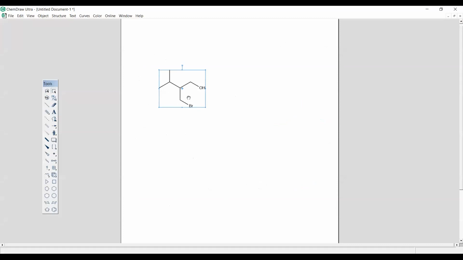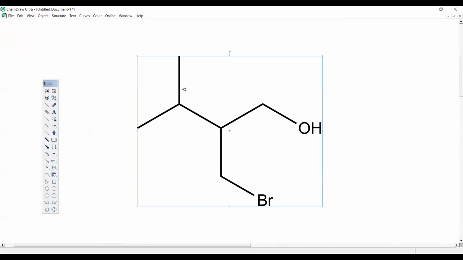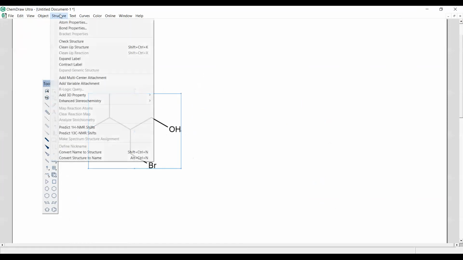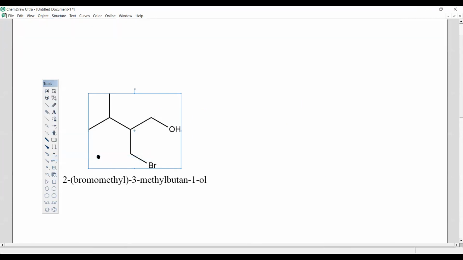Yes, sir. This is the same molecule. Now, this is a software from which you can see convert structure to name. Can you see that? Yes, sir. Okay, let us see what it has written: 2 bromomethyl, 3 methyl butane, 1 ol. Okay. Now let us try one more.